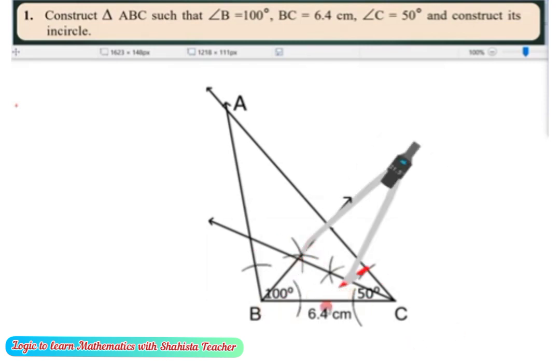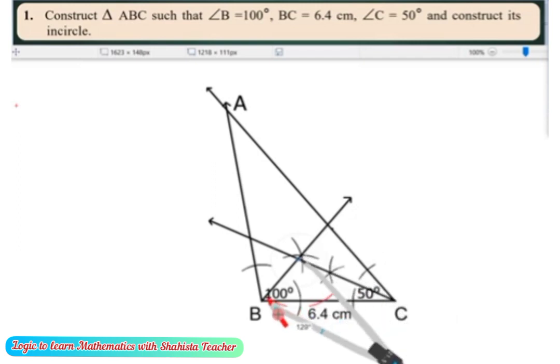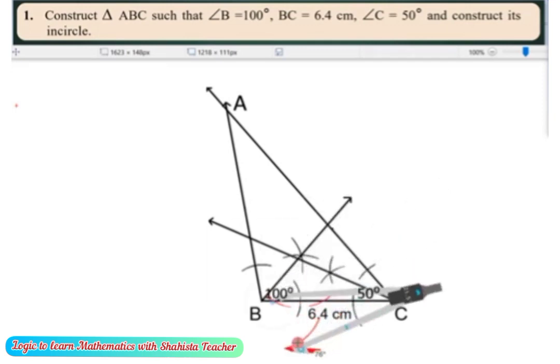As you can see, my compass point is at the center, the intersection of these two lines. Now we will draw the circle. First make an arc. This red color indicates an arc. Now we have taken an arc of these two, and again we take an arc given down.